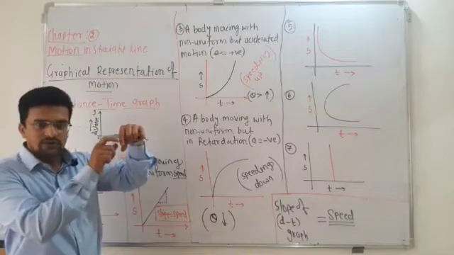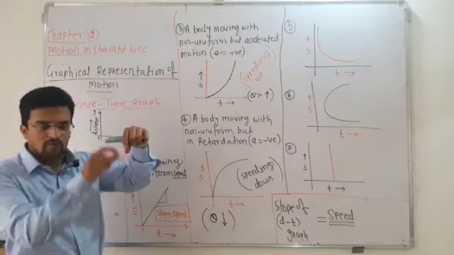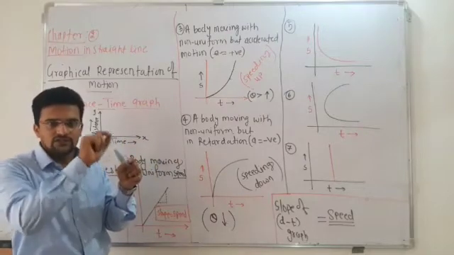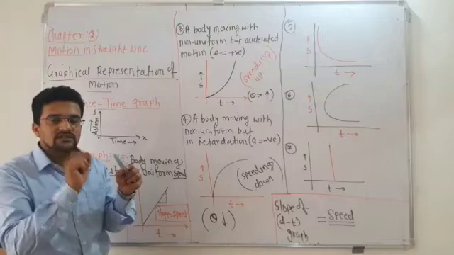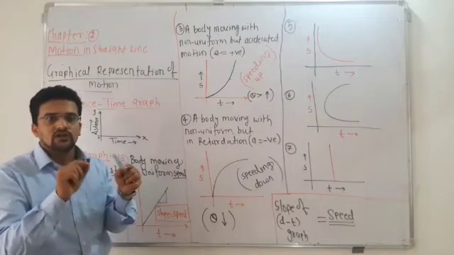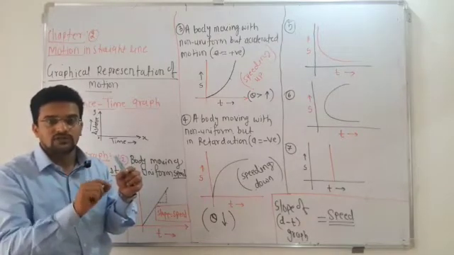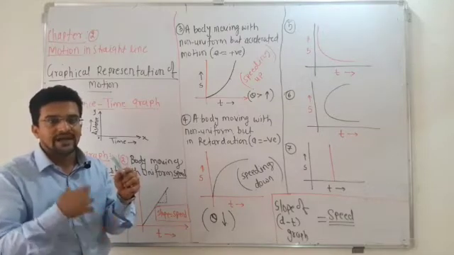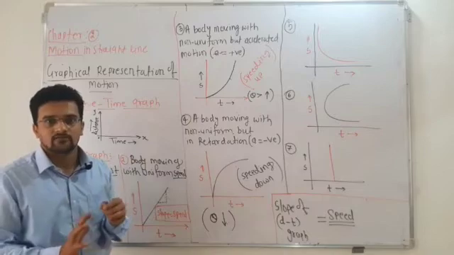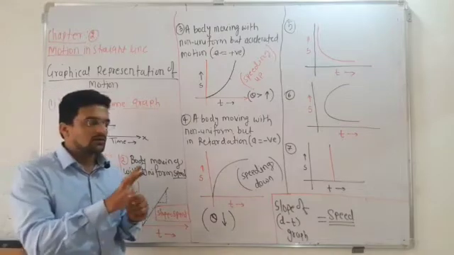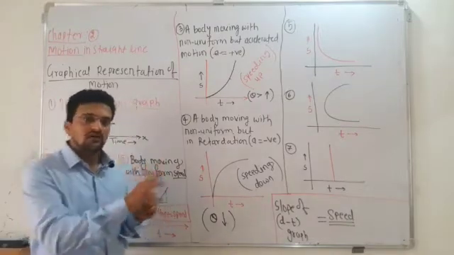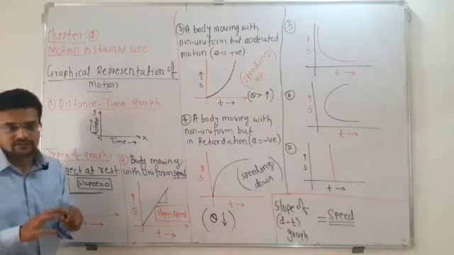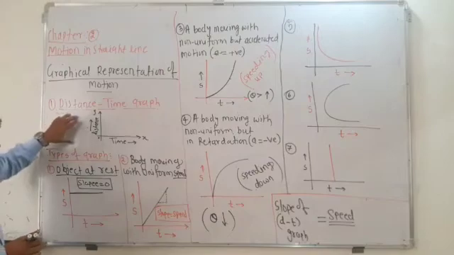If you plot the graph of speed and time, or distance and time, you will get a certain line, and by seeing that line you can judge whether the object is moving with uniform or non-uniform motion, or whether it is accelerated. Without knowing the data, from the graph you can judge the nature of the motion itself. So here is the first one, the distance and time graph.